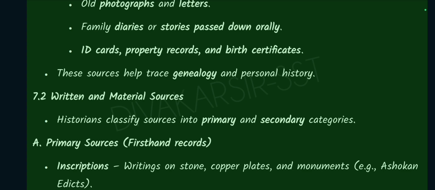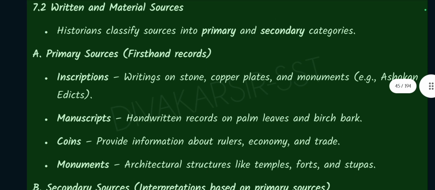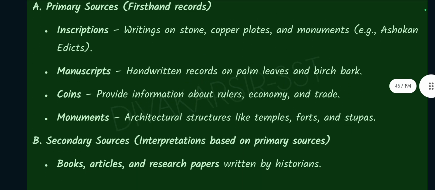Written and material sources. Historians classify sources into primary and secondary categories. Primary sources: first-hand records, inscriptions, writings on stone, copper plates, and monuments like Ashokan edicts. Manuscripts: handwritten records on palm leaves and birch bark.